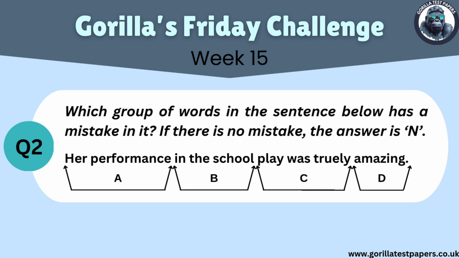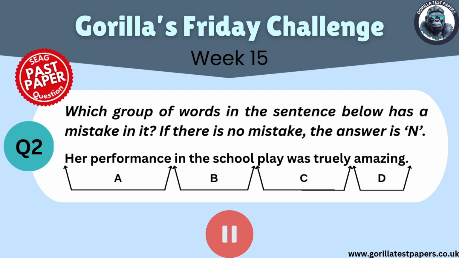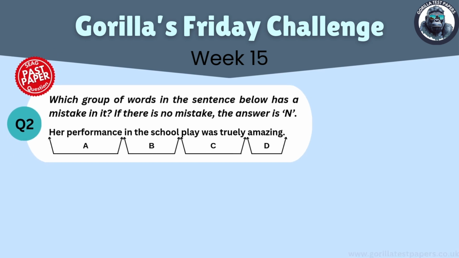This is the second question of the week. Since the official SEAG past papers aren't officially released, this isn't the exact sentence which appeared in the test, but it does reflect the same mistake that came up. So the question asks which group of words in the sentence below has a mistake in it. If there is no mistake, the answer is N. The sentence is shown on the screen. Pause the video now to try the question yourself. Alright, let's get into it.